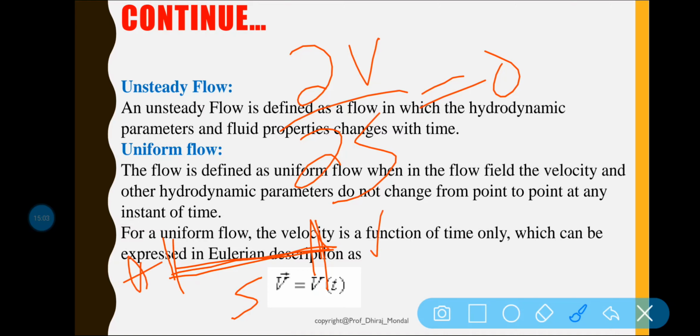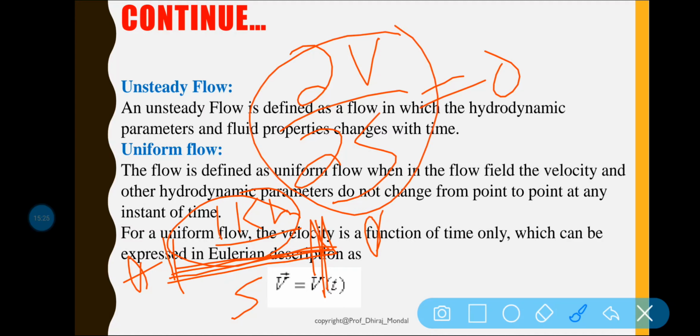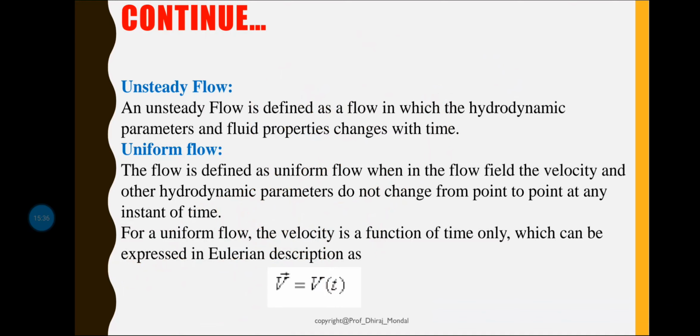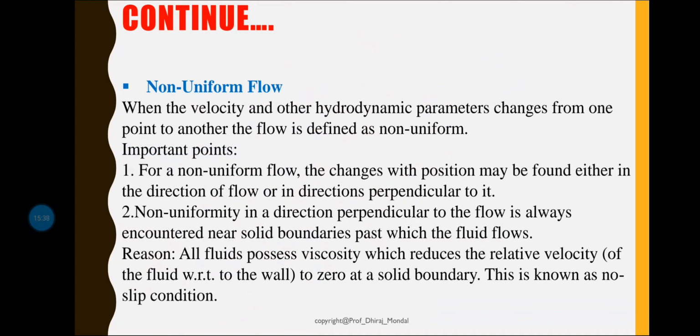Between point A and point B, let us consider a 1 kilometer distance. If the fluid is traveling from point A to point B, the velocity or fluid characteristic is not going to change. That means at a given time it does not change with space, so del V by del S is equal to 0. In case of non-uniform flow, it is not equal to 0, meaning it will be changing with respect to space. Clear? Non-uniform flow is also discussed here.